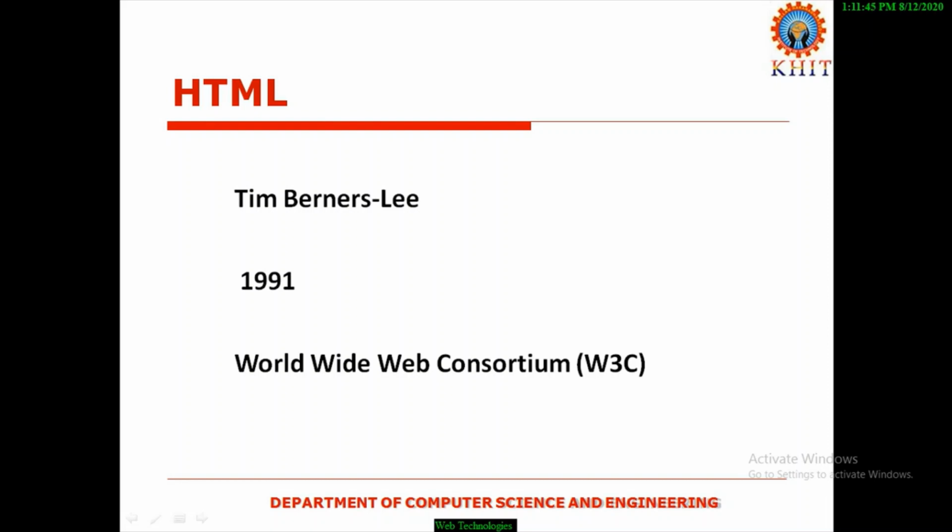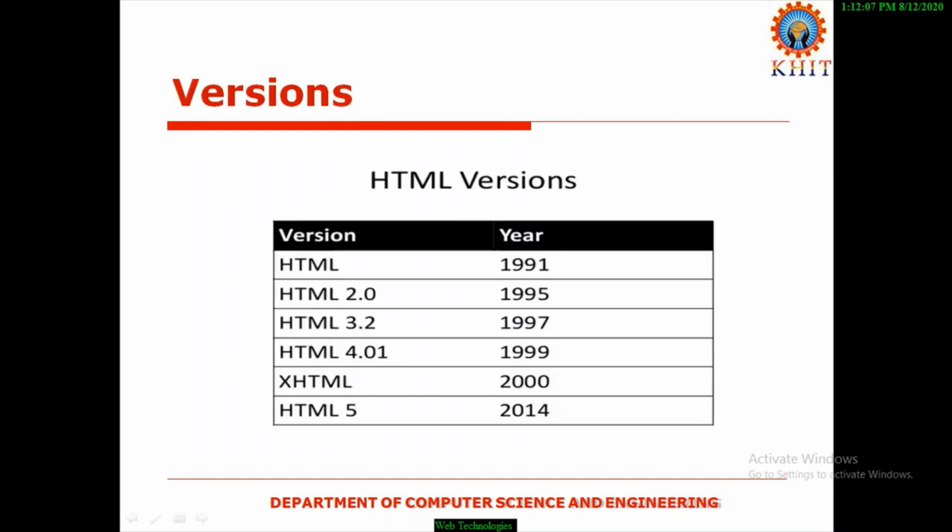HTML was introduced by Tim Berners-Lee in the year 1991. He is one of the active members of the World Wide Web Consortium. Tim Berners-Lee also developed the web in the year 1989. He is the founder of the web. HTML is available in different versions. The starting version of HTML is HTML 1.0. It was introduced in 1991. The latest version of HTML is HTML 5.2. It was introduced in 2017.